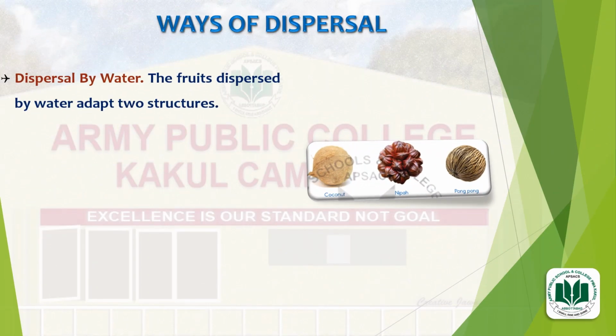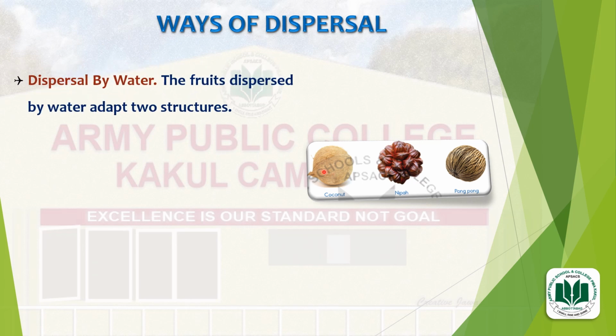Number 2, dispersal by water. The fruits dispersed by water adapt 2 structures. Number 1, they have a waterproof covering, and this waterproof covering helps to prevent the water from coming inside.